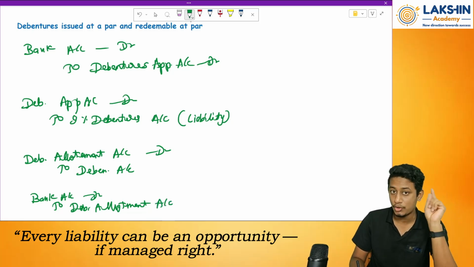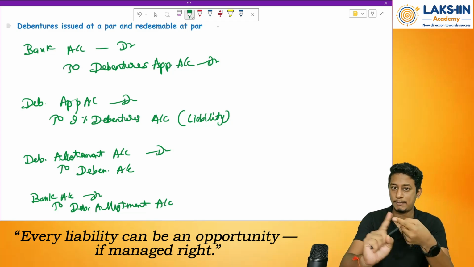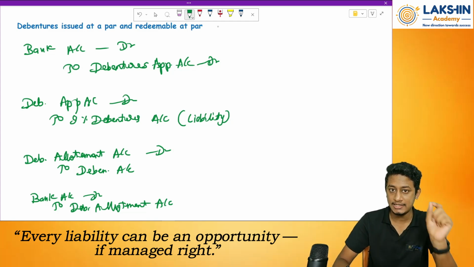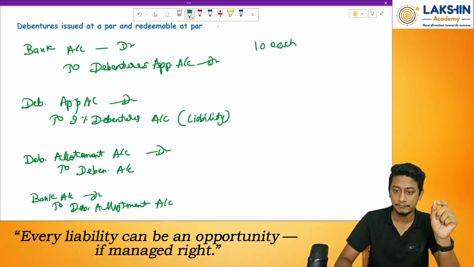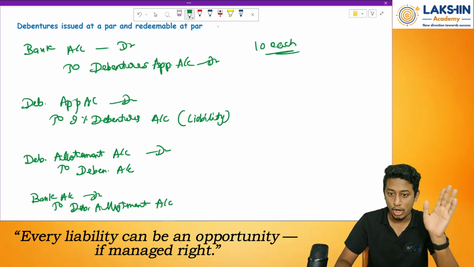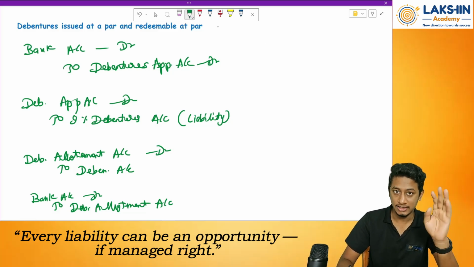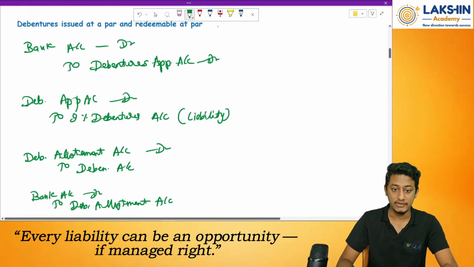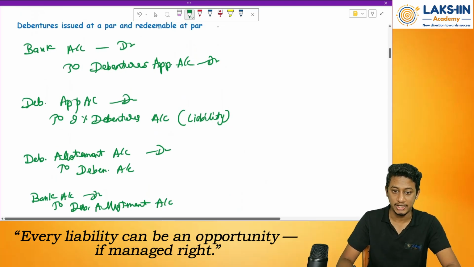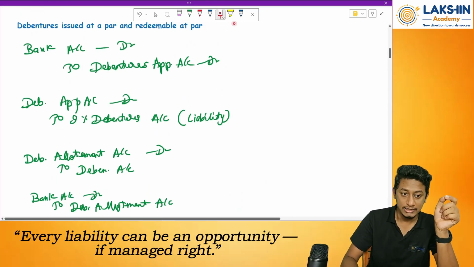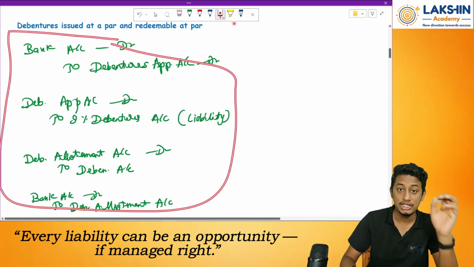But here you have one more option. Remember this. Let us say the question does not say anything about application and allotment. It says debentures are issued for rupees 10 each. That's it. So what to do? I can skip the entries. How? I will tell you now. Before going to the shortcut or compound entry, these entries are for the issue of debentures.